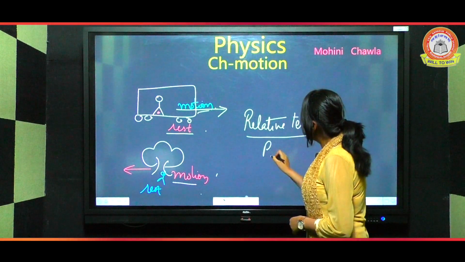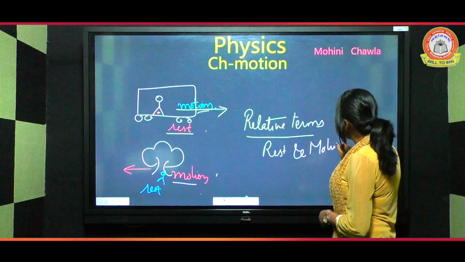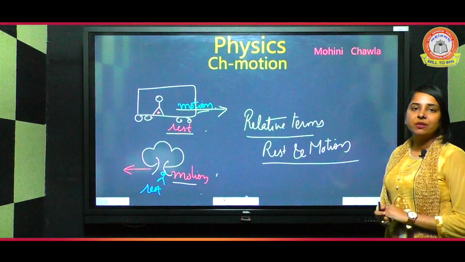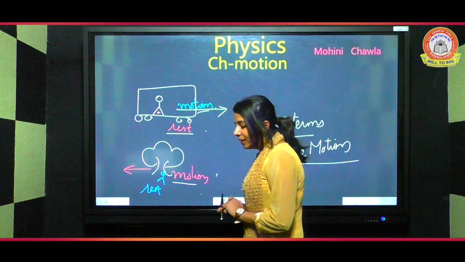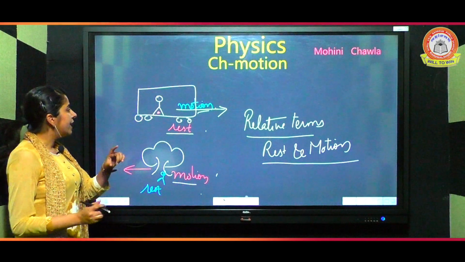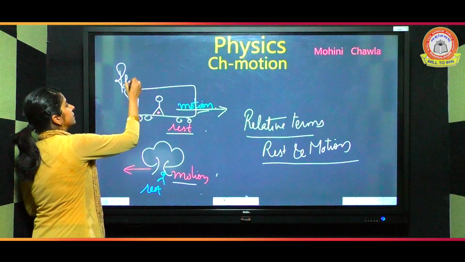That's why we call rest and motion relative terms. Why? Because they both are at rest and both are in motion in the same example. Now, how to identify when a body is at rest and when a body is in motion? For that, we need to know one term, that is reference point.